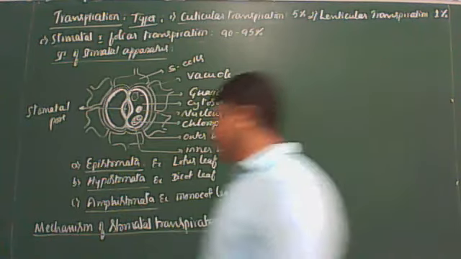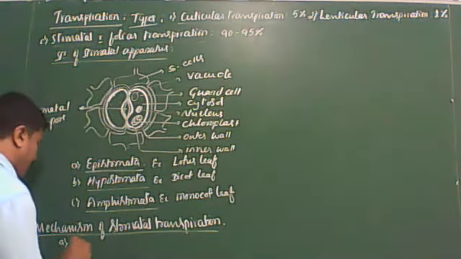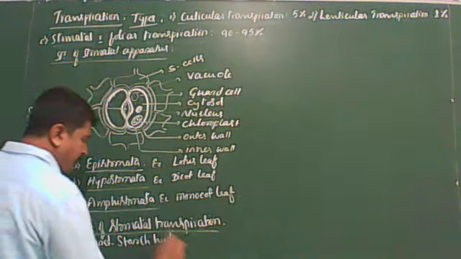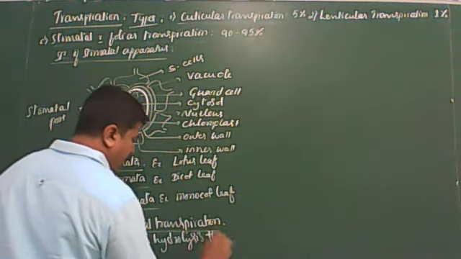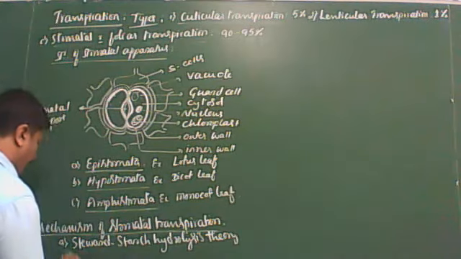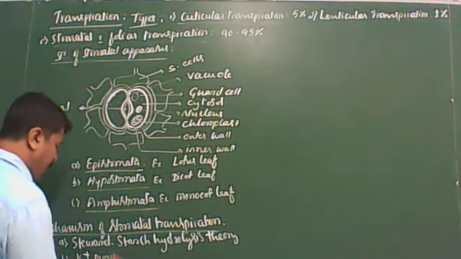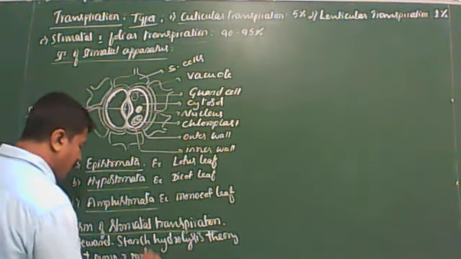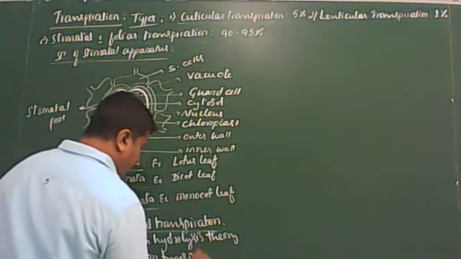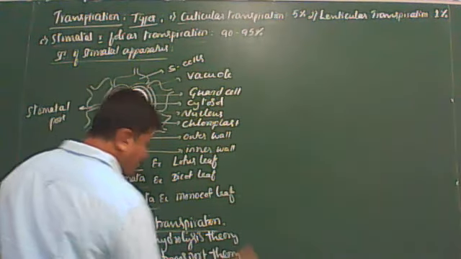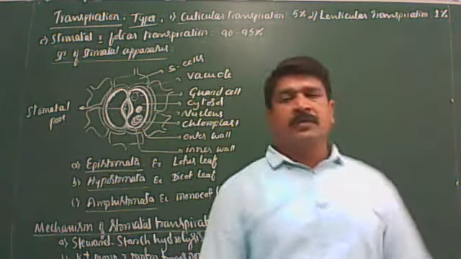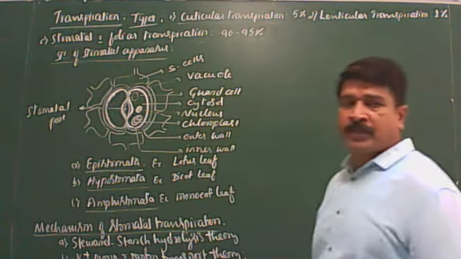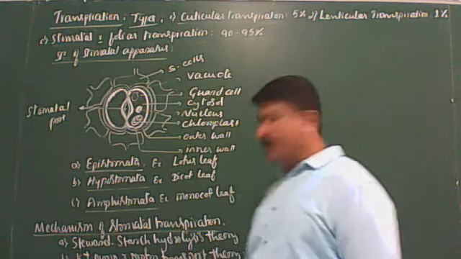The first one is the Steward starch hydrolysis theory, and the second is the potassium ion pump theory, also called the proton transport theory.